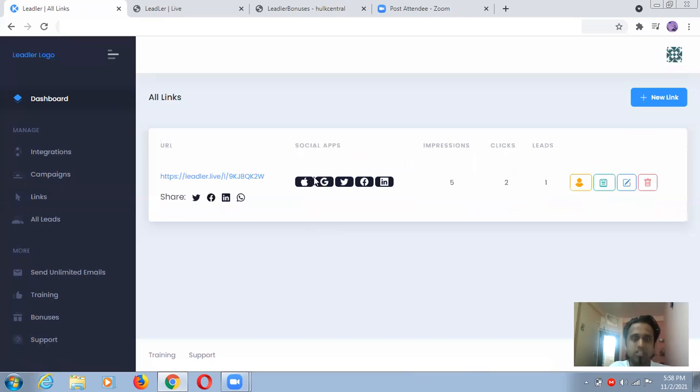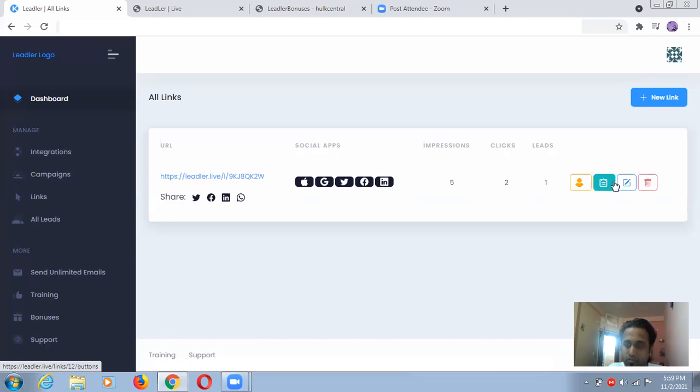Leadler.live. Okay, some links, something like this. Google, Twitter, LinkedIn, Facebook, some social apps which you link. So what will happen? You can directly get some organic traffic and organic shares from here. Some backlinks will be created, and you are also eligible to get some organic traffic.